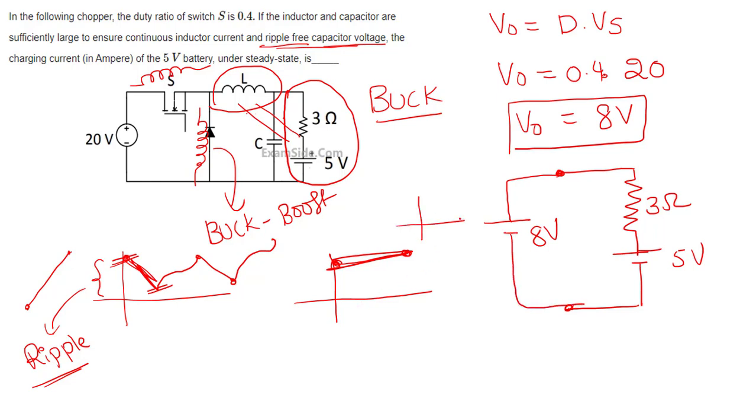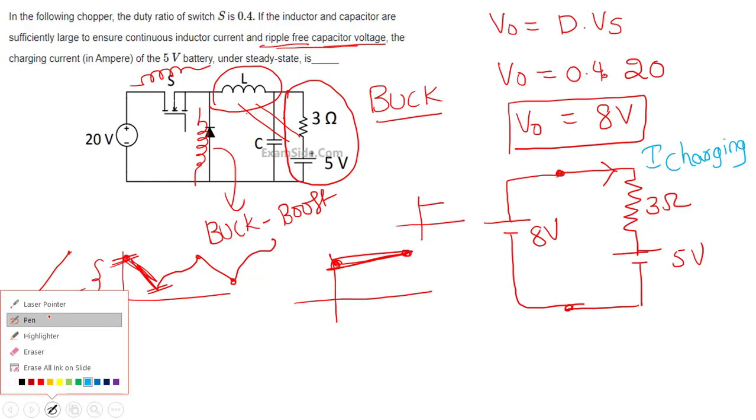8 volts. Tell me what is the charging current? The charging current is what? IC. This is charging current through the battery. Normally we name this one as a load current, I naught. Okay, he named it like charging current through battery.